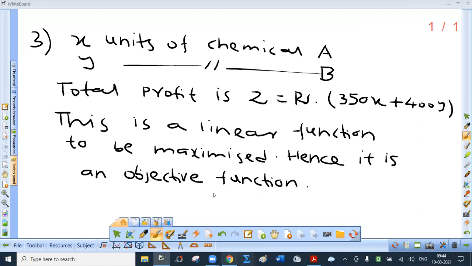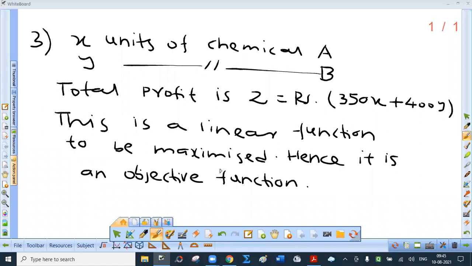Actually, you're not supposed to write in short, like x units of chemical A, y units of chemical B. Total profit is z equal to rupees 350x plus 400y. This is a linear function to be maximized. Hence, it is an objective function. You have to describe why total profit is 350x plus 400y. I have written this in short.